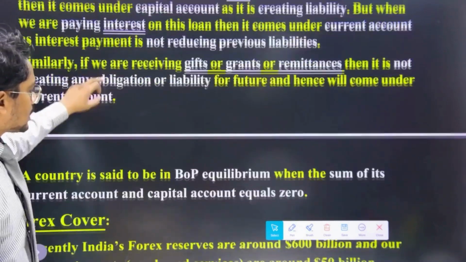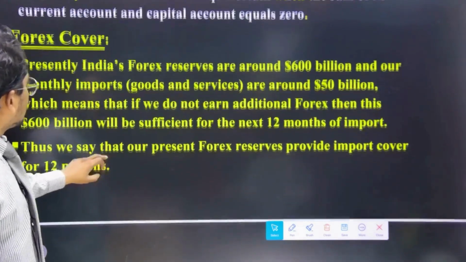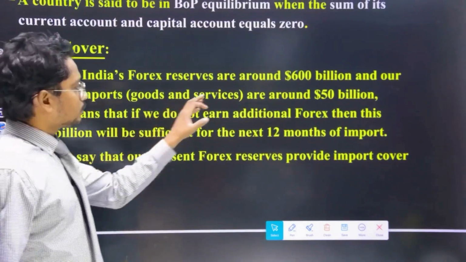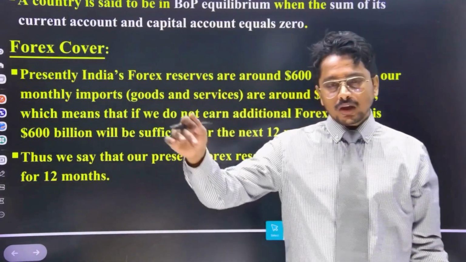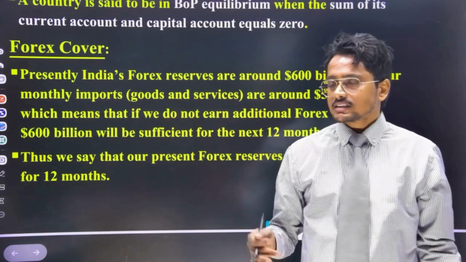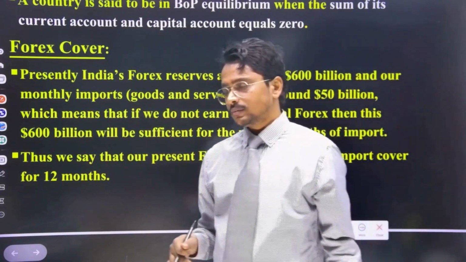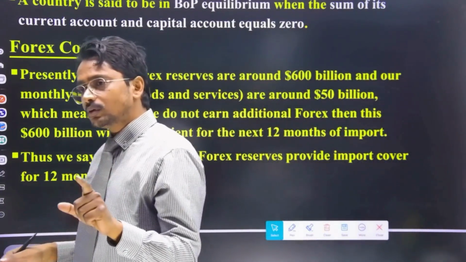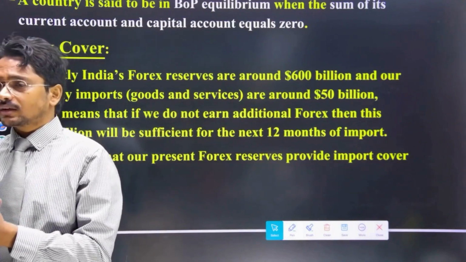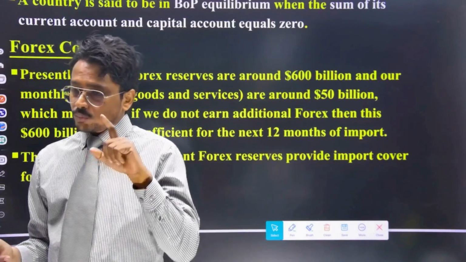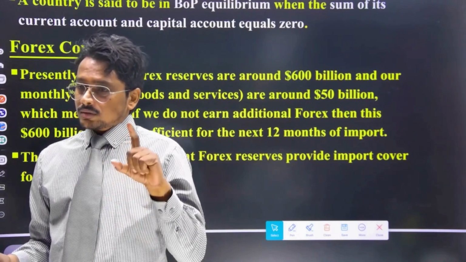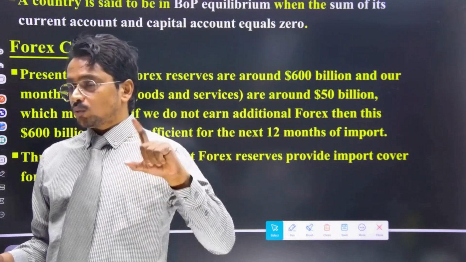Okay, so this part we had discussed. And forex cover, what is forex cover? Just imagine we have our foreign exchange reserve at 600 billion US dollar, and our monthly import is around 50 billion US dollar. So we have a cover of 1 year.